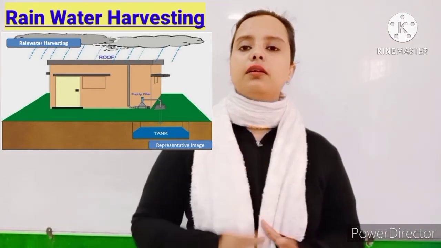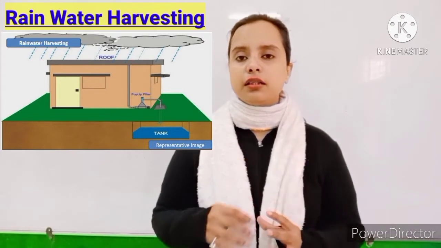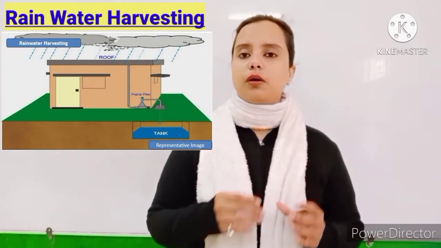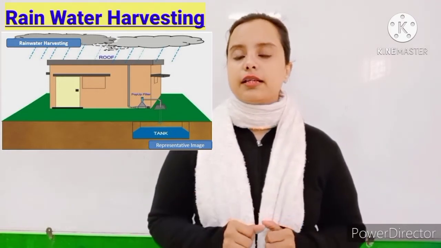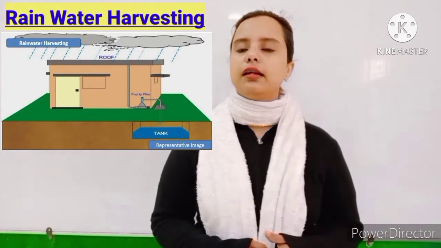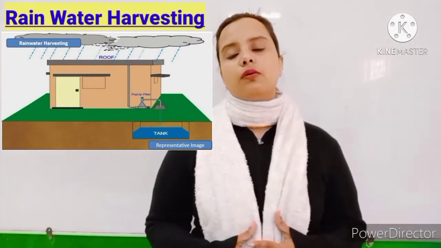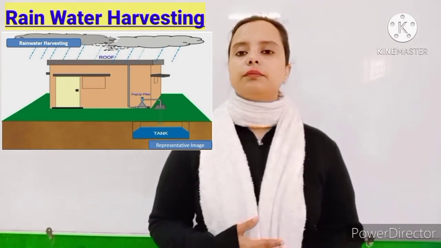So whenever the rainfall takes place, the water gets drained from the pipe and collected into the tank. They can use that water directly, or they can store it for future use.